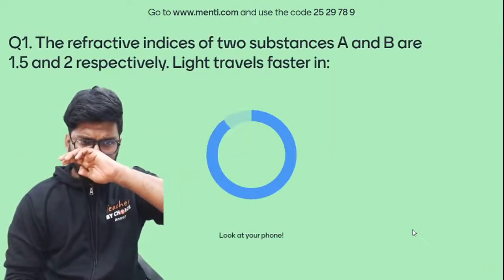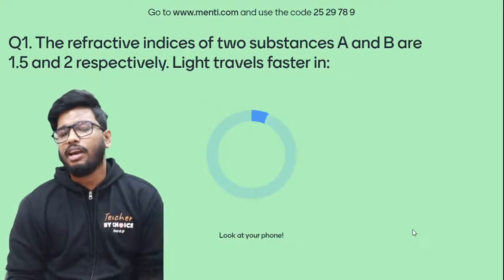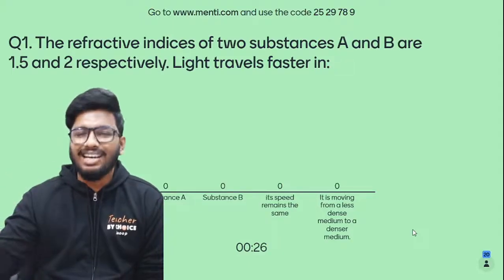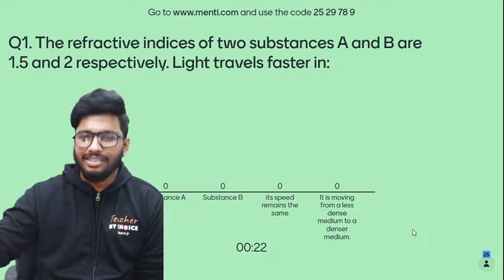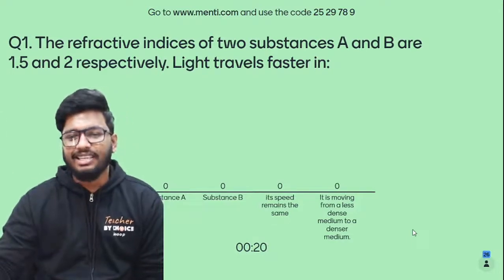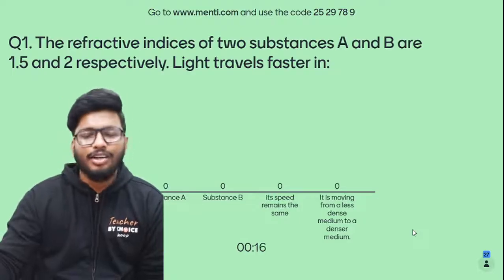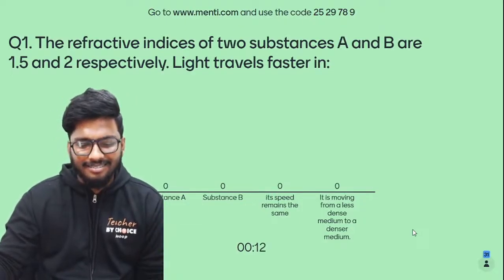Here's the first one. The refractive indices of two substances A and B are 1.2 and 2 respectively. Light travels faster in which of these media? Substance A, substance B, speed of light remains the same, or it is moving from a less dense medium to a denser medium. Go for it, guys. Let's go.